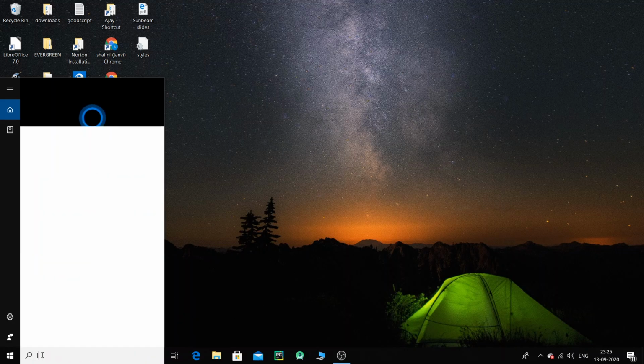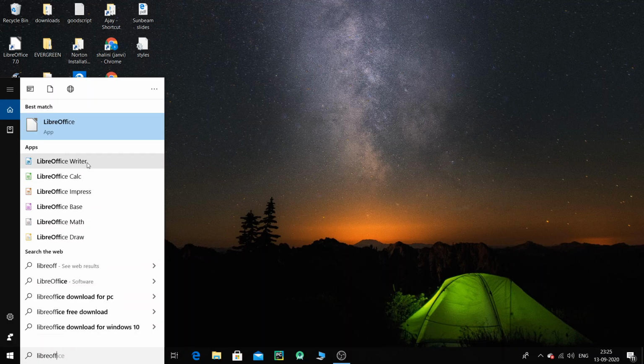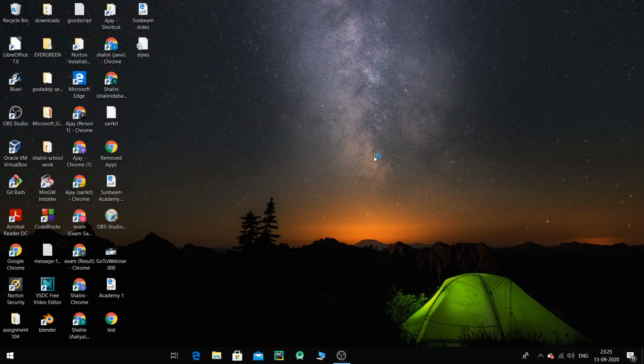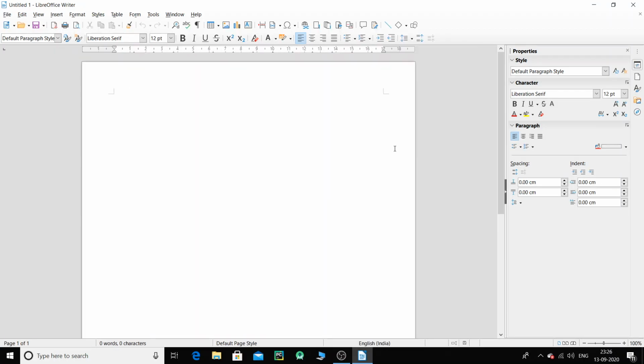Once you download this, just go to search over here, and type Libre. Once you type Libre, you can see these are the options in front of you: LibreOffice Calc, Base, and what we want is LibreOffice Writer. So this is the application that we are going to work on. I hope I'm pronouncing it properly. Anyway, it's LibreOffice Writer. So this is the application, children.